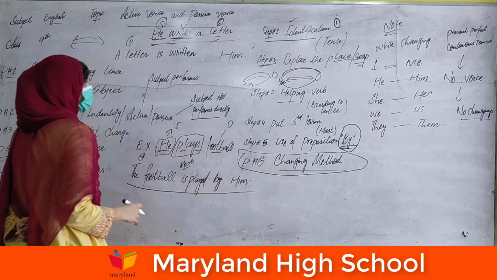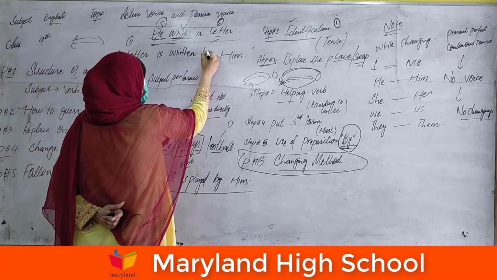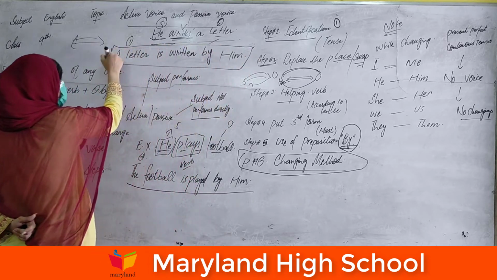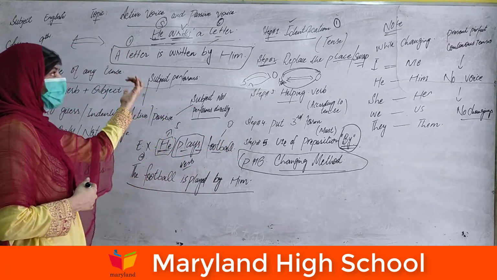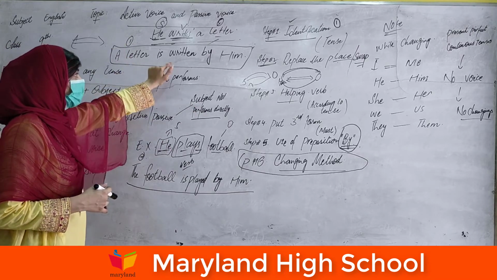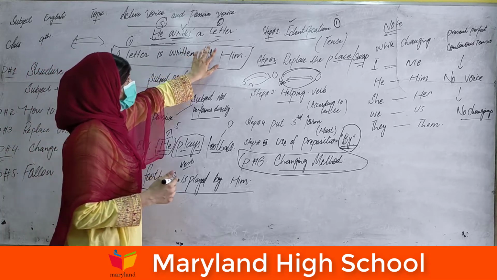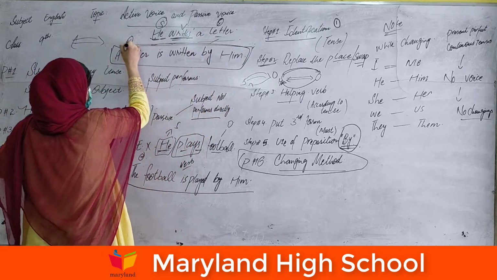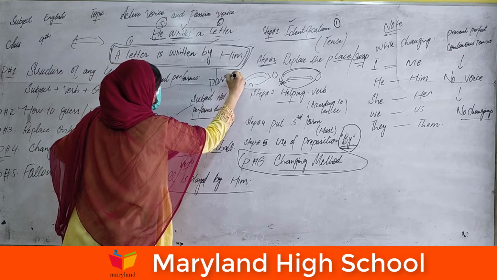Fifth step is to use the preposition. Because this sentence seems to be an incomplete sentence, we have to use "by" just to complete our sentence. Now the statement is completed very quickly, very easily by following these five steps. First step, identification. After identification, swap, add the helping verb, and the last ones, add the third form and add the preposition to complete our sentence. A letter is written by him. In this sentence, the subject is not working directly, so we can say that it's a passive sentence.